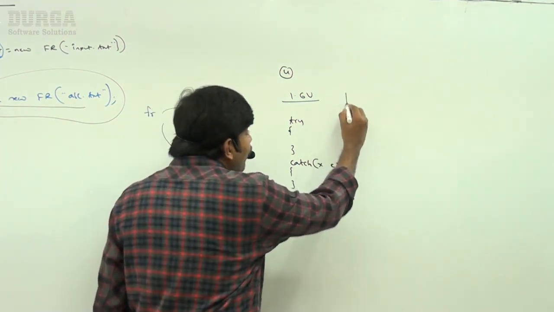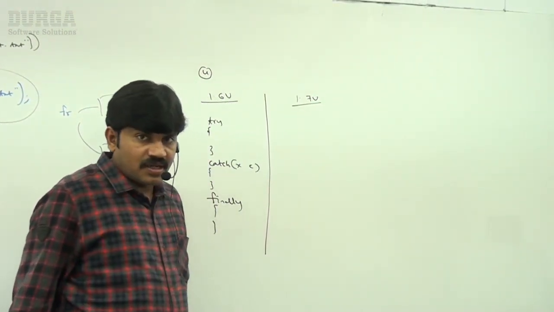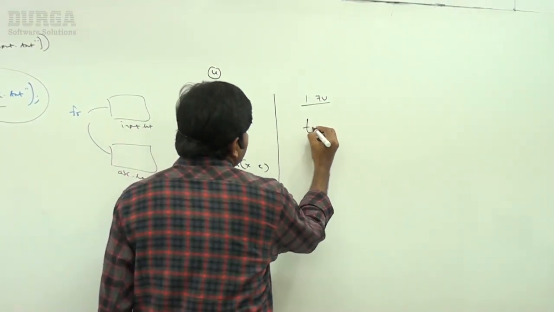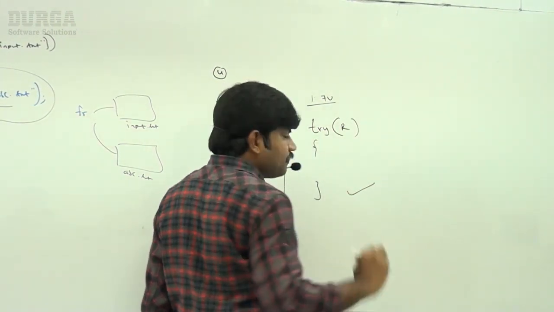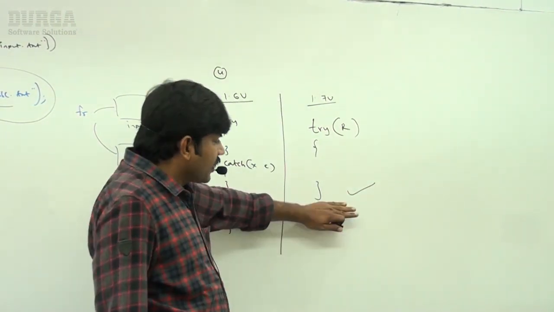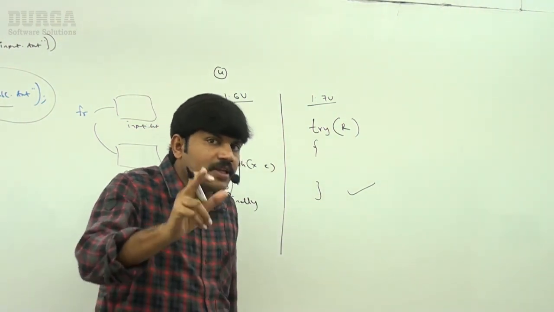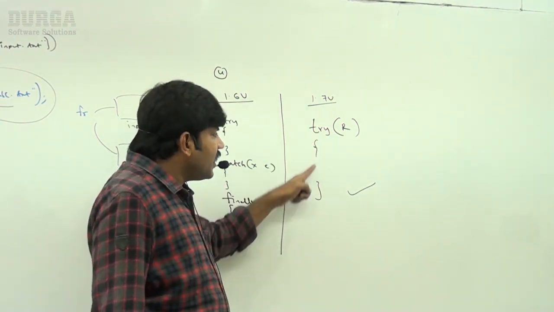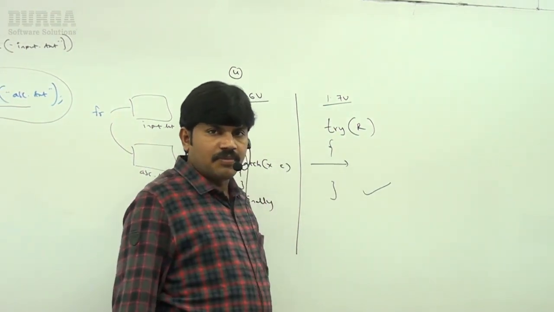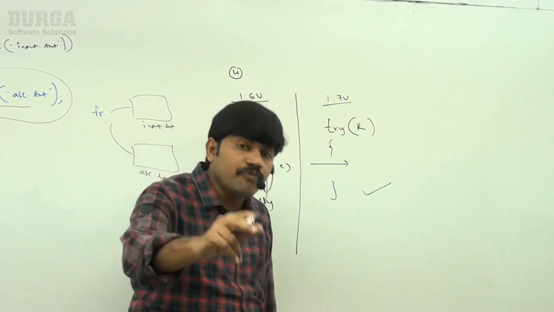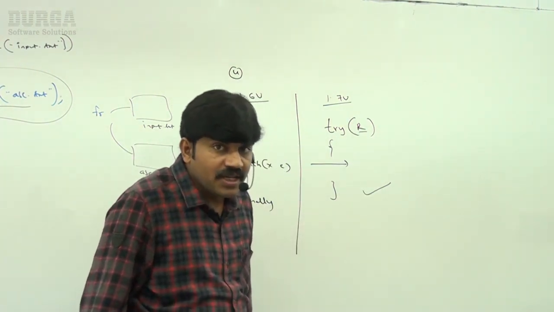But from 1.7 version onwards, only try with resource is always acceptable. We are not required to write a catch block, and we are not required to write a finally block. What is the advantage of this syntax? The biggest advantage is, even if some exception comes and there is abnormal termination, before abnormal termination this resource will be closed. That is the biggest advantage, right?